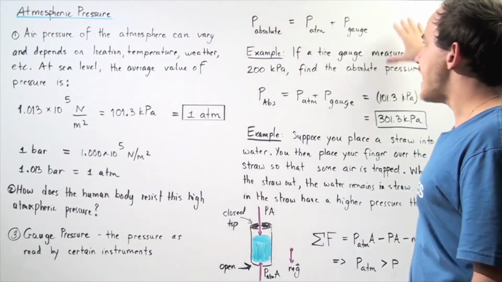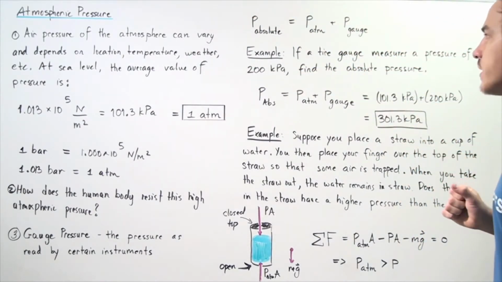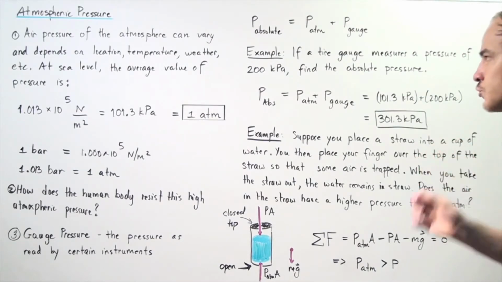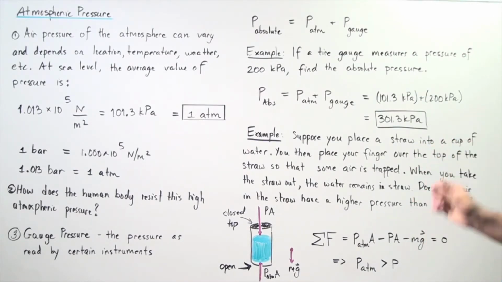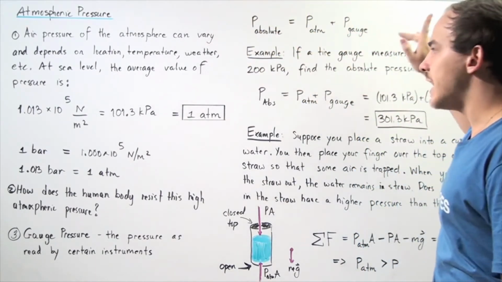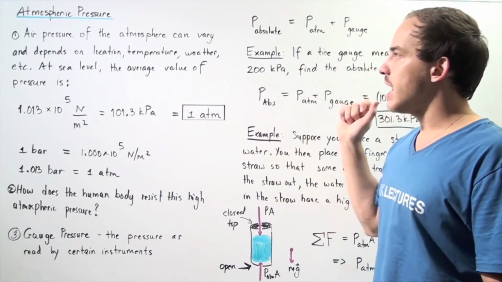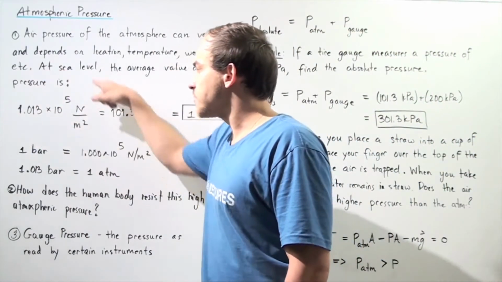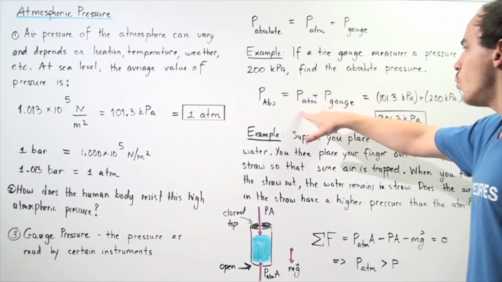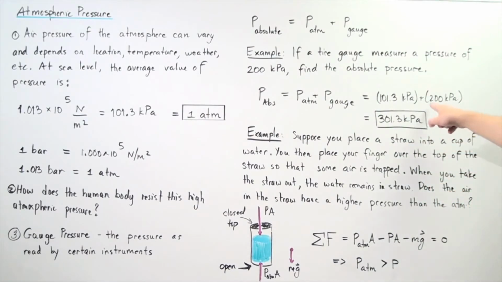So to look at an application of this equation, let's look at the following example. If a tire gauge measures a pressure of 200 kilopascals, find the absolute pressure in kilopascals. We simply use this formula and recall that at sea level, our atmospheric pressure is 101.3 kilopascals. So 101.3 kilopascals plus 200 kilopascals gives us an absolute pressure of 301.3 kilopascals.